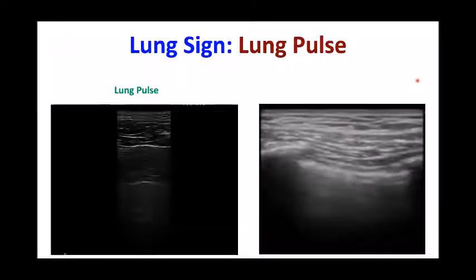Then the lung pulse: this is because of the transmitted pulsation from the heart to the pleura. This signifies that both pleurae are adjacent to each other. You can compare it with the normal lung sliding, and here there is hardly any movement. So this is known as the lung pulse. This is the transmitted pulsation of the heart.